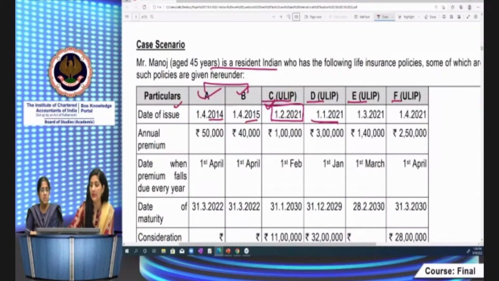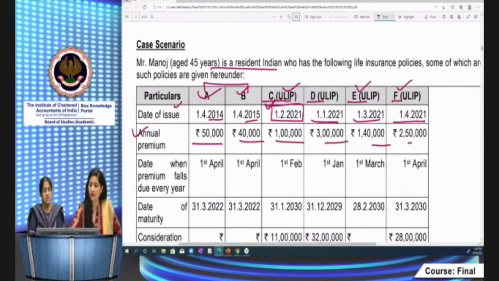Then the E is 1st March 21 and it's 1/4/21. So these three, this one, this one, this one, in respect of these ULIPs, the assessee has to take a call. In respect of which ULIPs he should claim the exemption, and what other ULIPs can be given for the maturity proceeds as capital gains and made taxable. So what is the annual premium in respect of those policies? 50,000, 40,000, 1 lakh, 3 lakh. This is the annual premium given.